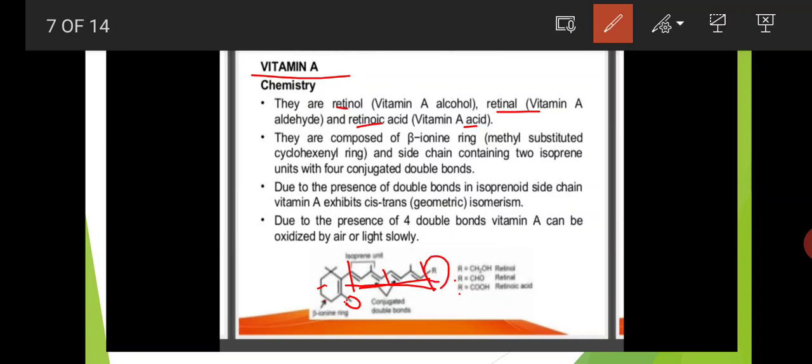Vitamin A in three forms, we have already discussed that. If R is CH2OH, that is retinol. If R is the aldehyde functional group CHO, that is retinal. If the R group is COOH, then that is called retinoic acid. Based on this R functional group, vitamin A exists in three forms: alcoholic form, aldehydic form, and carboxylic acid form.